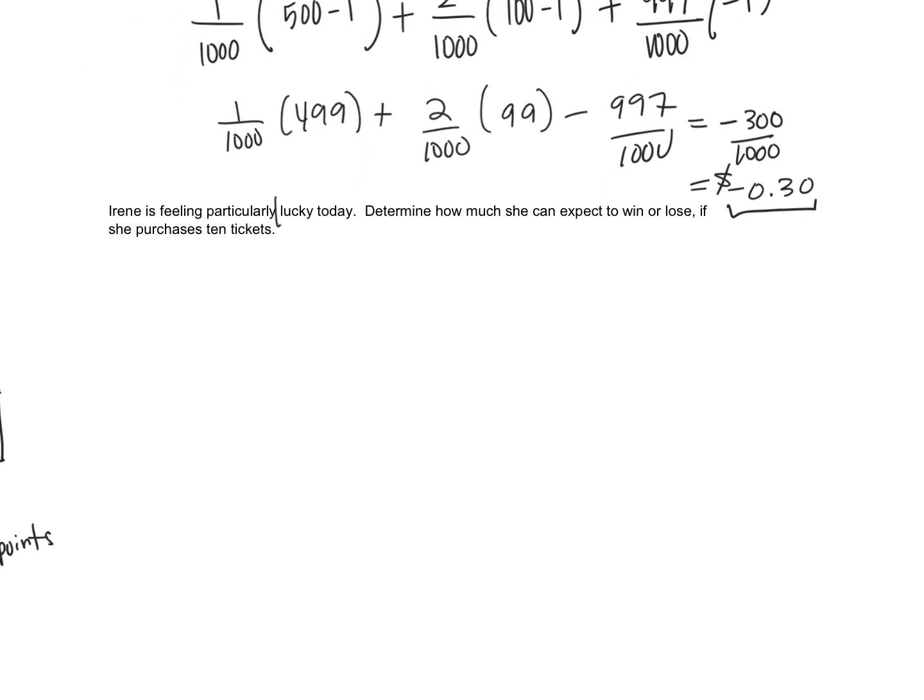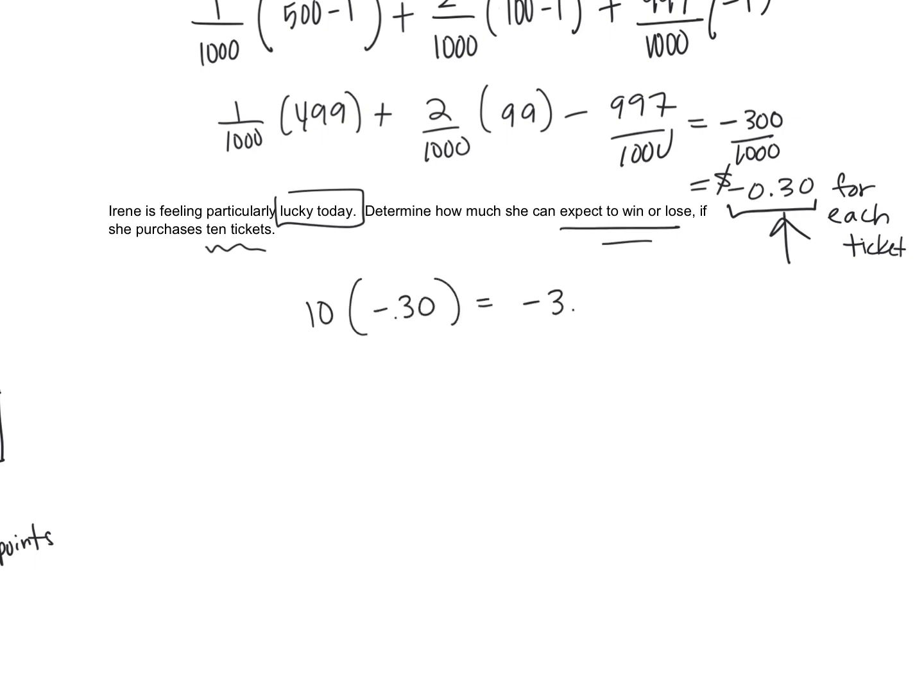Now she's feeling particularly lucky today. She wants to determine how much she can expect to win or lose if she buys 10 tickets. Well, really, this expected value is what's happening in the long run. So we're saying that she's going to lose 30 cents for each ticket. And so if she's going to buy 10 tickets, we're really saying 10 times that loss of money, which is minus $3. So we can expect that she would lose $3 total.